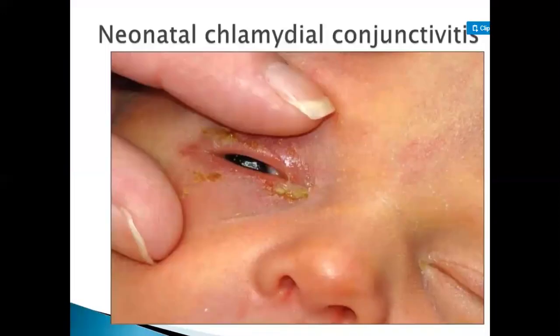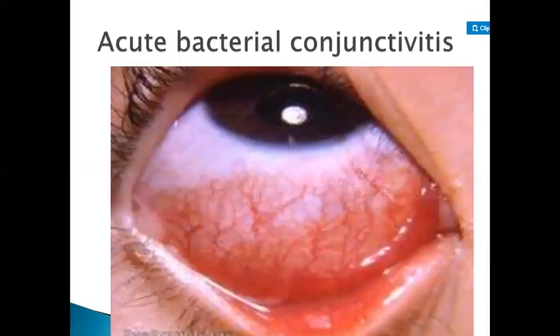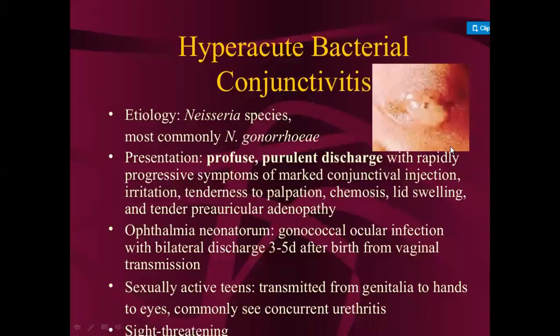Then this is the picture of neonatal chlamydial conjunctivitis. This is the picture of acute bacterial conjunctivitis. Here you will see that the patient's eyes are red, there is mucopurulent discharge, and the patient has irritation. So in this way, these are the symptoms.